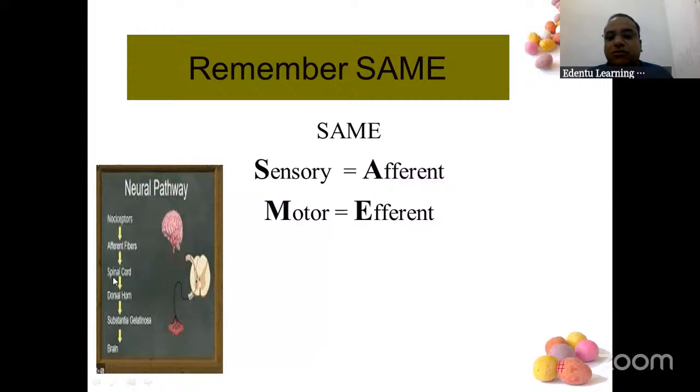This is the spinal cord you're seeing, the flow chart I'm talking about. In the spinal cord, there are ventral and dorsal horns. The spinal cord is like a butterfly shape, so dorsal and ventral parts. In the dorsal part, substantia gelatinosa is there. This is the exact place where the gate man sits, in substantia gelatinosa. From here, the information is caught and given to the brain. So your viva question can be substantia gelatinosa also. I'll come back to that again. So this is the pathway you need to learn.